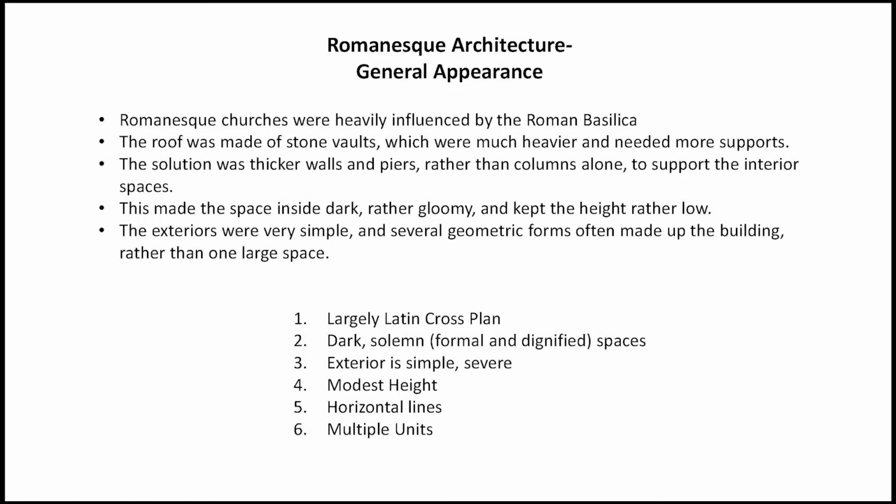So we can summarize the following points in the general appearance of Romanesque architecture. The first one is that Romanesque churches were heavily influenced by the Roman basilica. The roofs were made of stone vaults, which were much heavier compared to Roman times and needed more support. The solution was thicker walls and piers rather than columns alone to support the interior space, and this made the interior space dark, and the exteriors were very simple. A combination of several simple geometric forms often made up the building, instead of one large form or any large space.